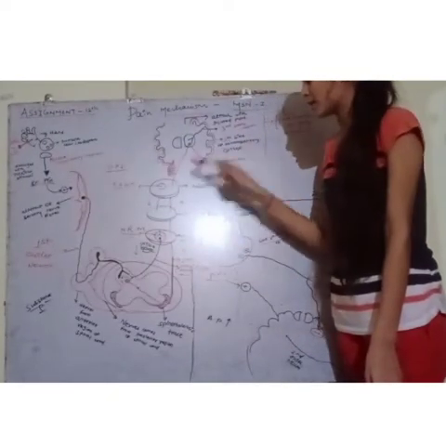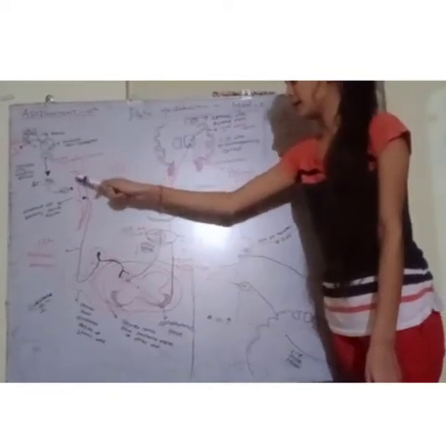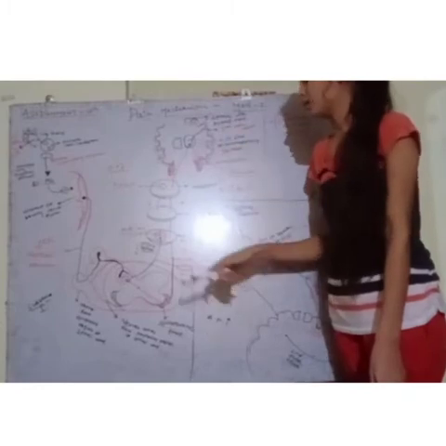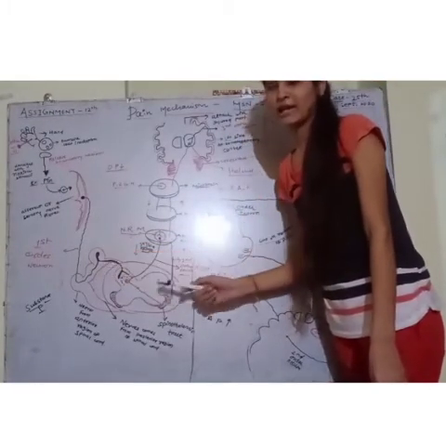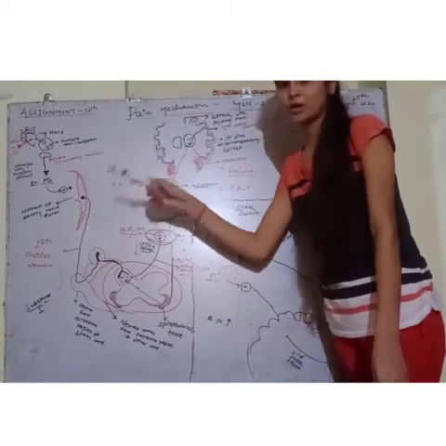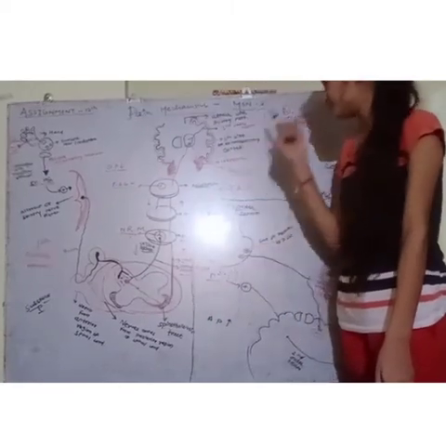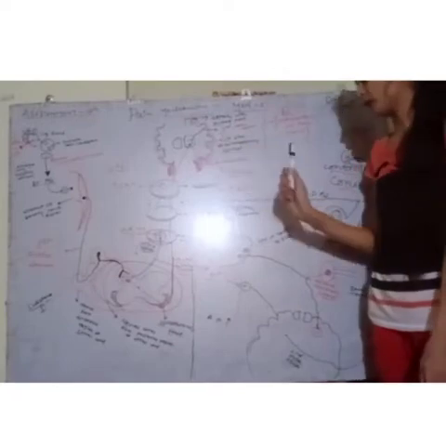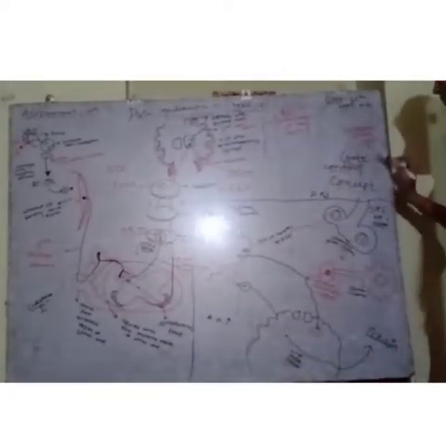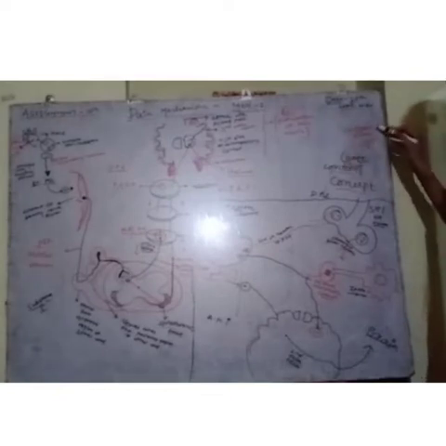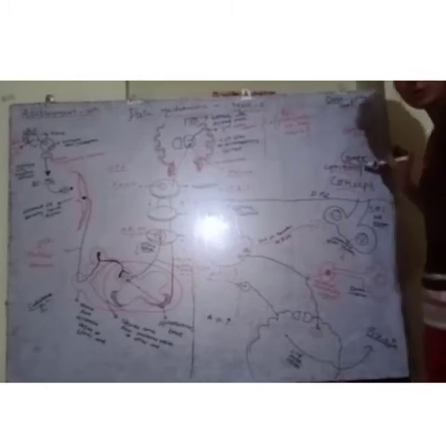Okay, transmission means carrying pain signals toward the brain, and transduction means converting thermal, chemical or physical signals to electrical signals, and here the perception of the pain occurs. Now we will see the gate control concept. The gate control concept was given by Melzack and Wall in 1965. So what is given in the gate control concept?